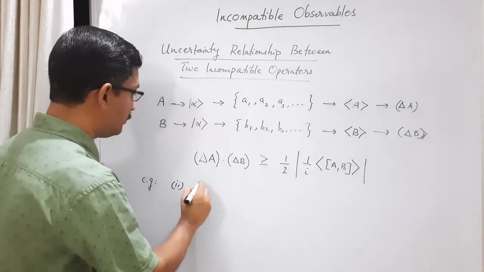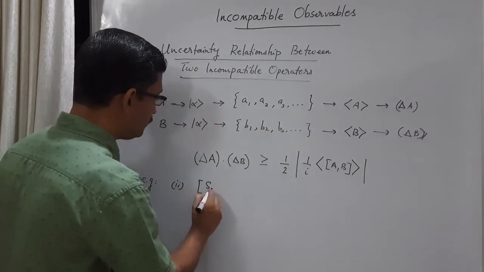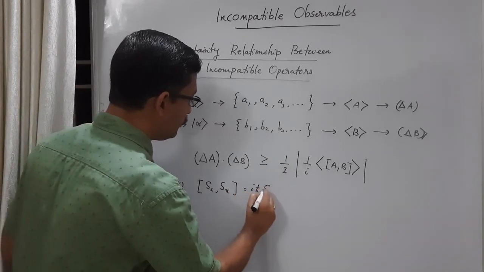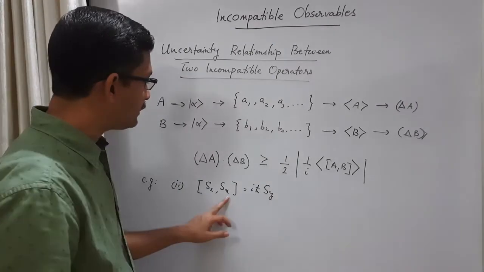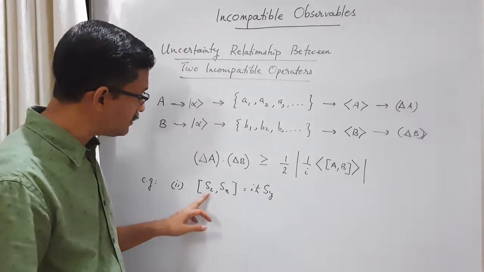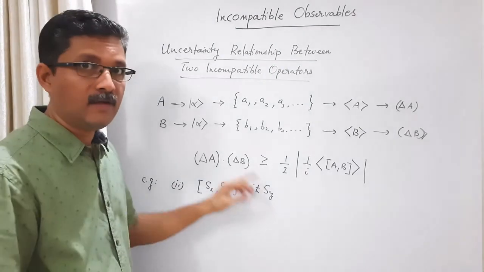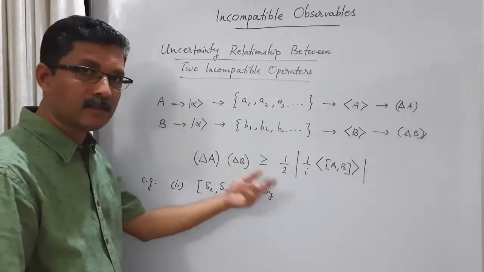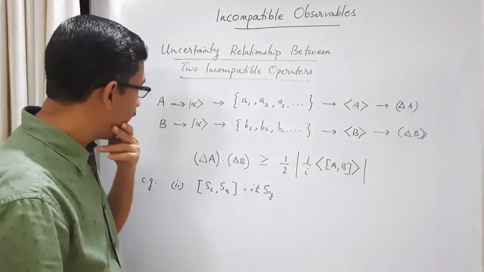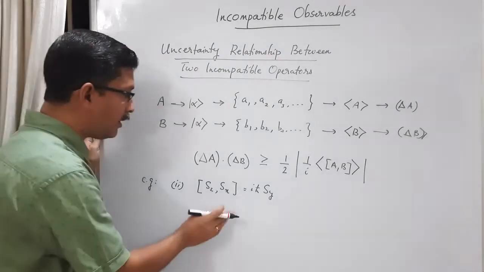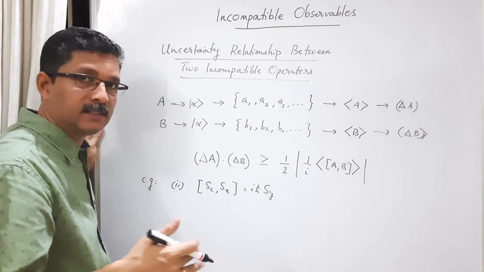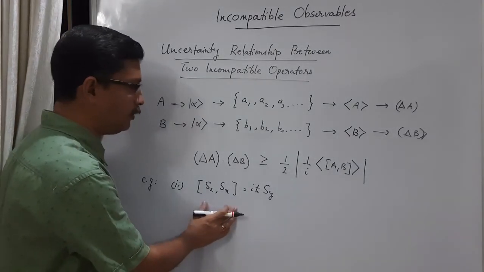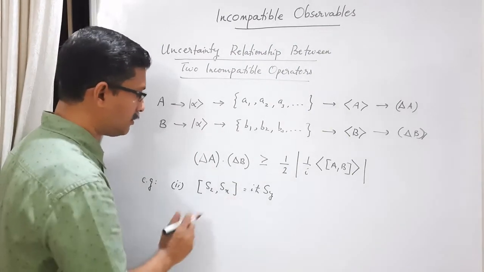Consider the second example. We know that two different components of spin do not commute with each other. Consider the x component and z component of spin. The commutation relation is Sz comma Sx equal to i h cross Sy. We have established this relationship earlier, and there are cyclic relations we can write. I consider these two variables because we have already discussed them using sequential Stern-Gerlach-like experiments. So these are non-commuting operators Sz and Sx, and there is a commutation relation between them.